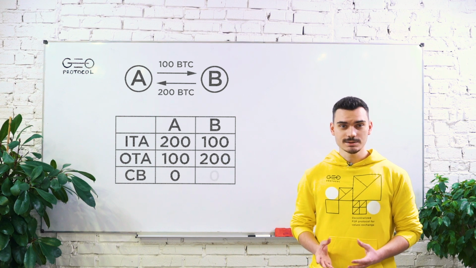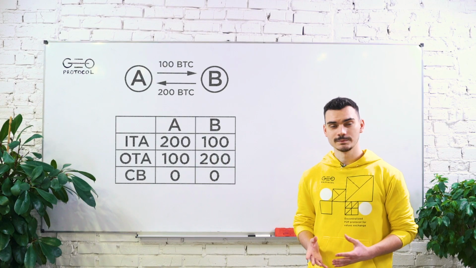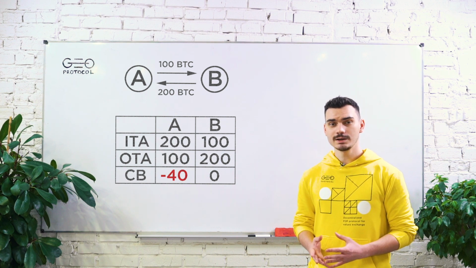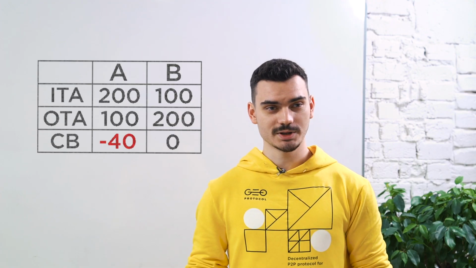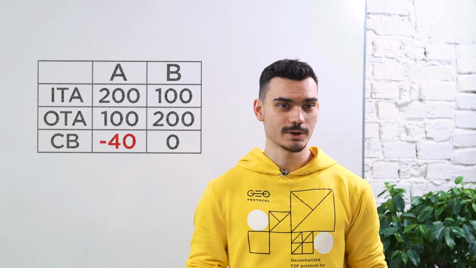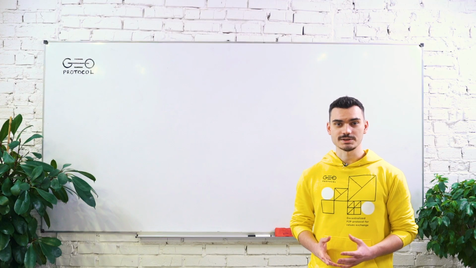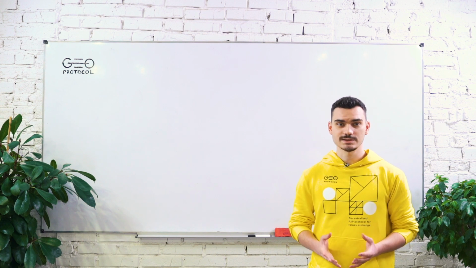After a payment of, let's say, 40 BTC performed from node A to node B, the trust line info will be changed to the following. For node A, incoming trust amount 200 BTC, outgoing trust amount 100 BTC, current balance minus 40 BTC. For node B, incoming trust amount 100 BTC, outgoing trust amount 200 BTC, current balance 40 BTC. All these numbers and transactions are backed by cryptography, but these mechanics will be considered in our next videos.